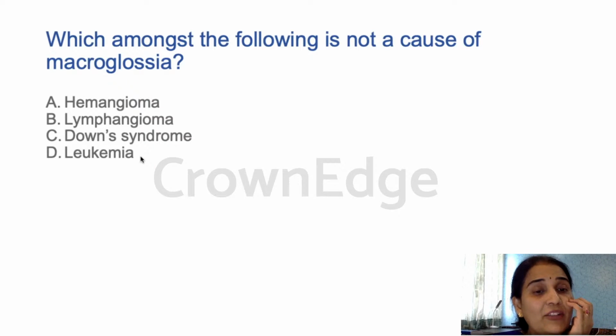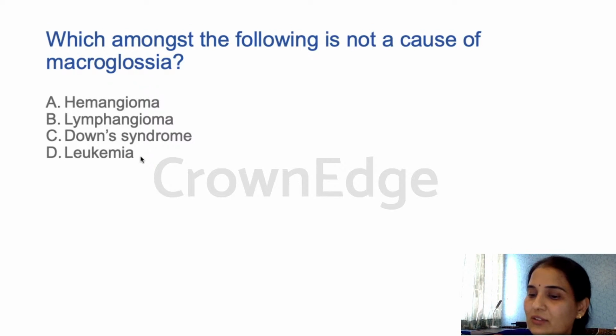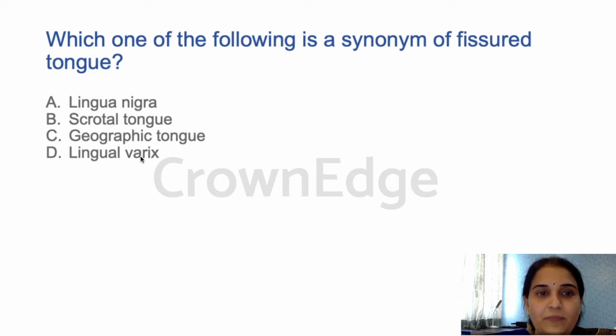The hemangioma, vascular causes are the common causes for macroglossia. Also, Down syndrome is associated with a lax tongue, so it leads to macroglossia. So the option D, leukemia, is the least likely cause for macroglossia. Okay, so that is the answer for this question. D is the answer. That is, leukemia is not a cause of macroglossia. Okay, let's go to the next one.